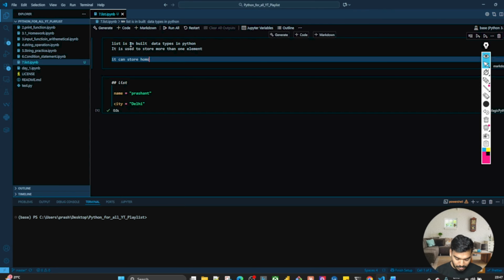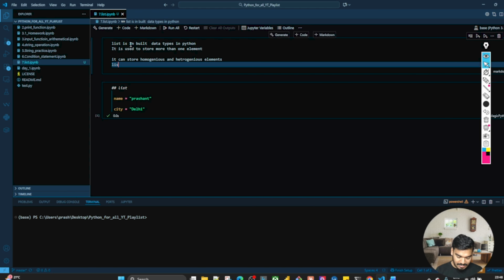It can store homogeneous and heterogeneous element. Okay, list is ordered and mutable. Okay, so this is the definition of a list. List is an inbuilt data type. It is used to store more than one element, and it can store homogeneous and heterogeneous element.